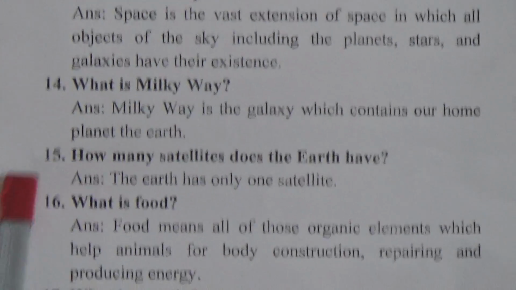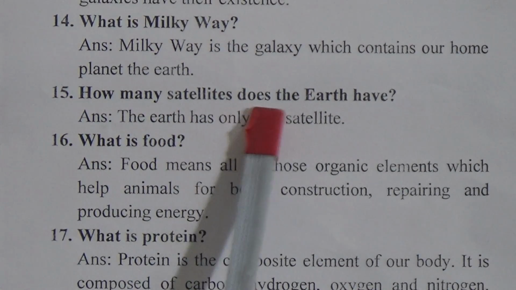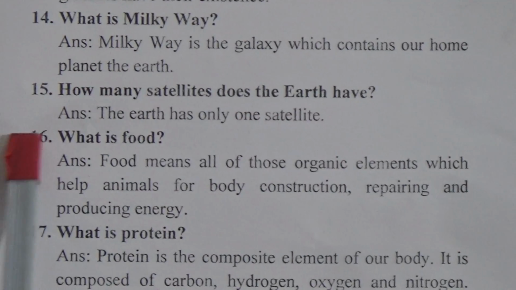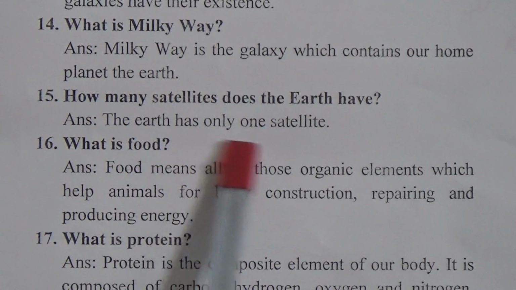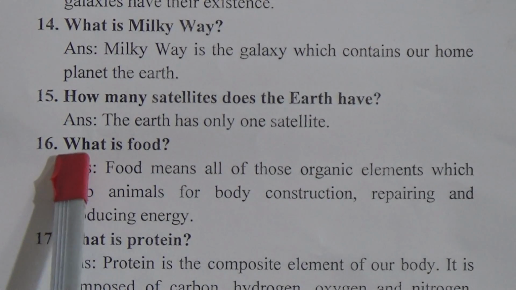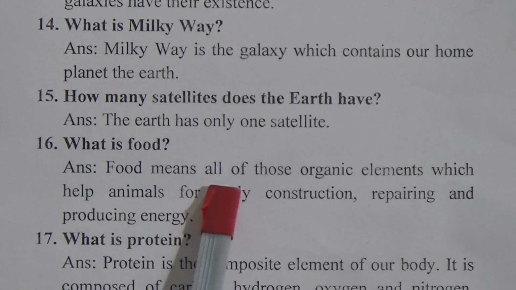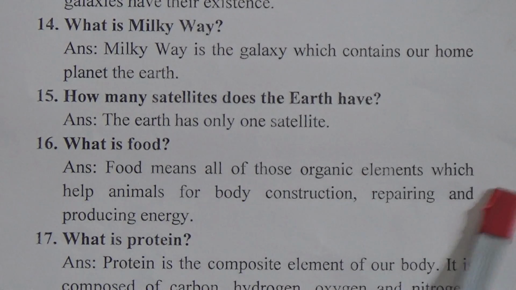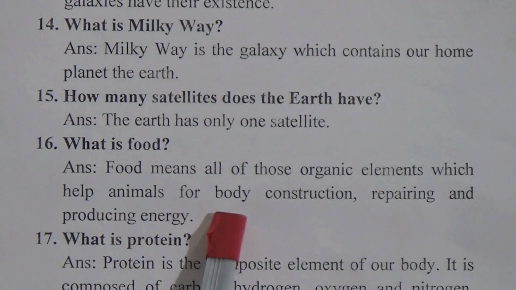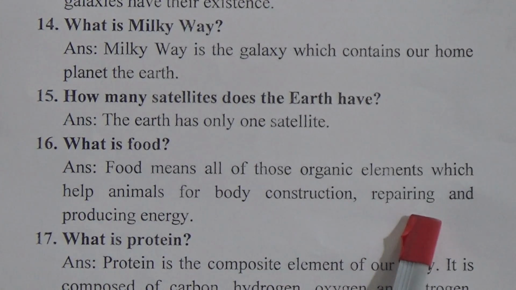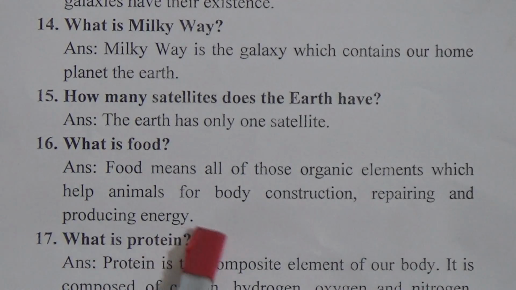Now come to question number 15. How many satellites does the Earth have? The answer is, the Earth has only one satellite. Question 16 is, what is food? The answer is, food means all those organic elements which help animals for body consumption, repairing and producing energy.